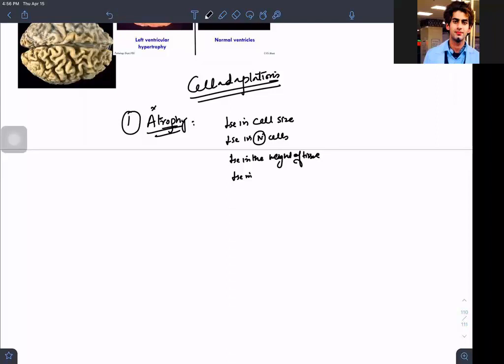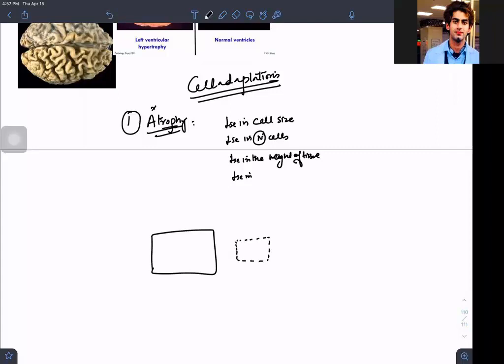Okay, friends. So atrophy is happening because the functions of my cells are getting decreased. I am having a decreased function. So what is happening in atrophy? If you are decreasing the size, now this was a cell, and the size is this, and now it has reduced to this size.